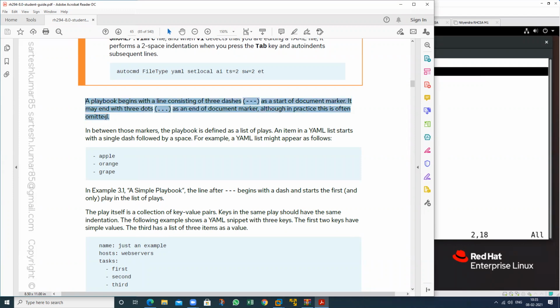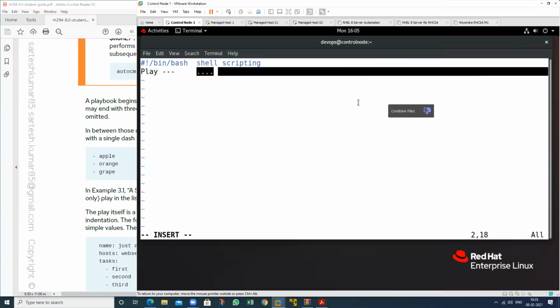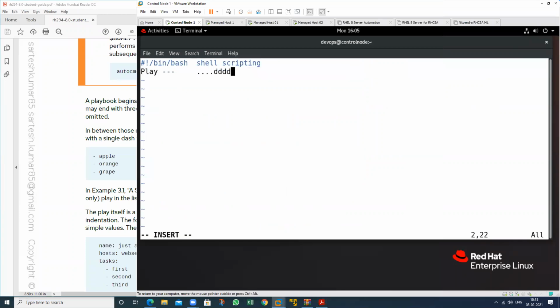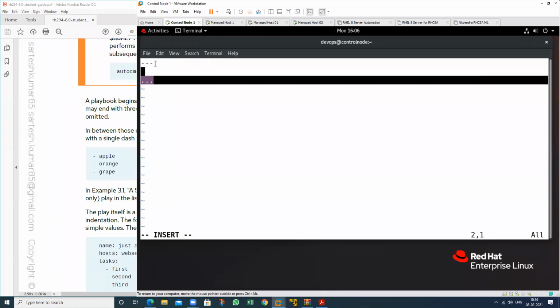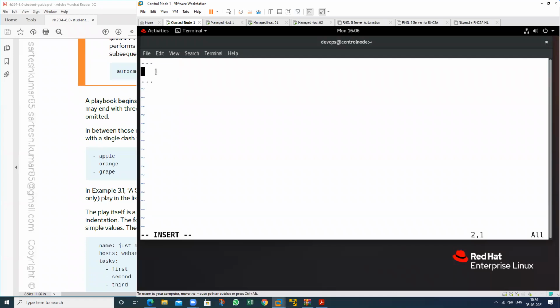If we want to create a playbook, this is the first line of the playbook, and this is the end line. So in the start, what will I do? Just delete this one, and type three dashes. This is the first line. Then just enter. This is the end. So these are usually required, but if you do not use these, the playbook will also work.